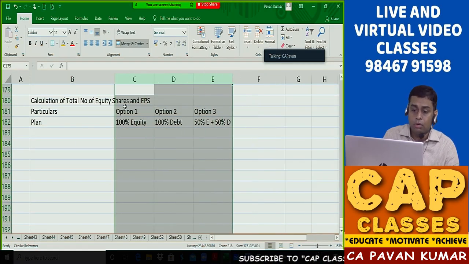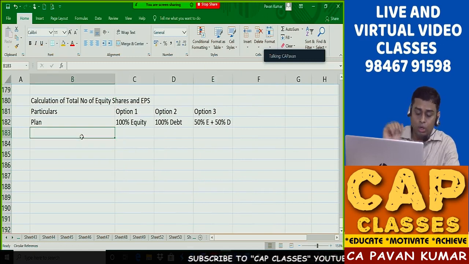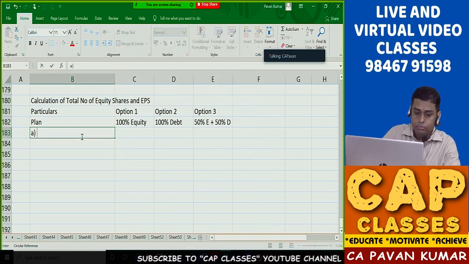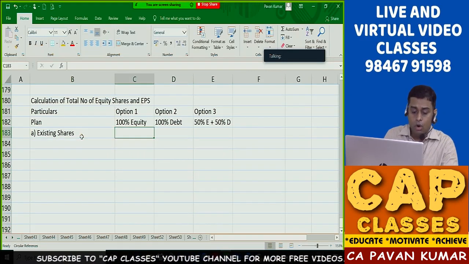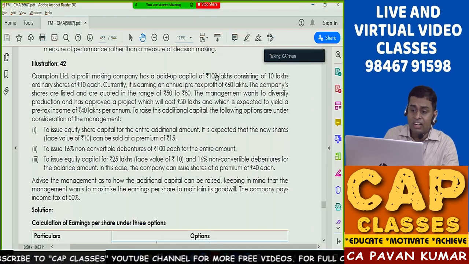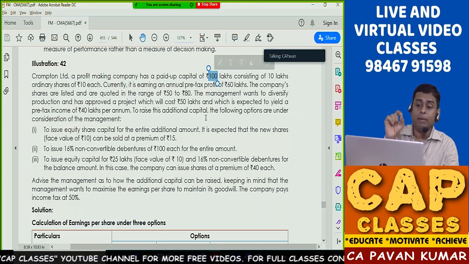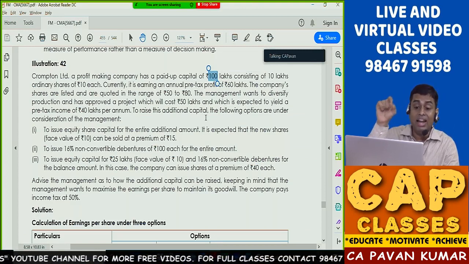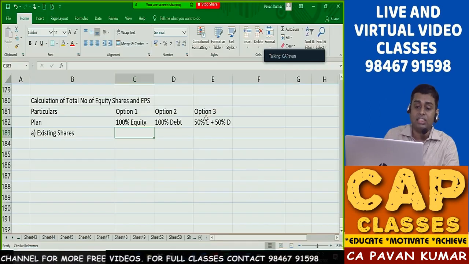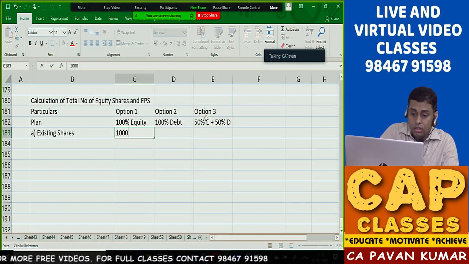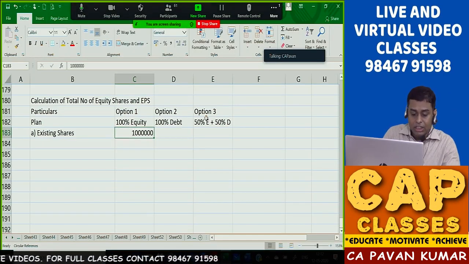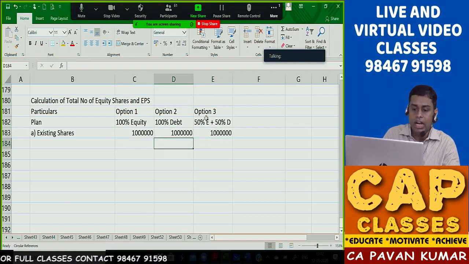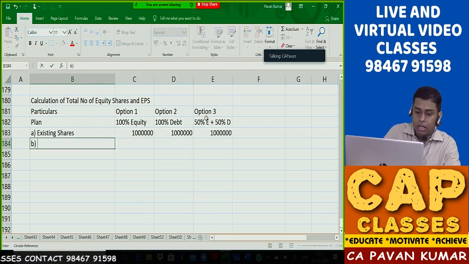Okay, so first what we do is we calculate total number of equity shares. A, existing shares. Okay, so look at the problem. They have clearly given at present company has a paid up capital of 100 lakhs consisting of 10 lakh shares of 10 rupees each. So can I say 10 lakh shares are there? At present 10 lakh shares are there. B, new shares.